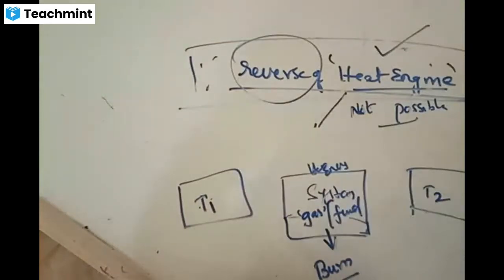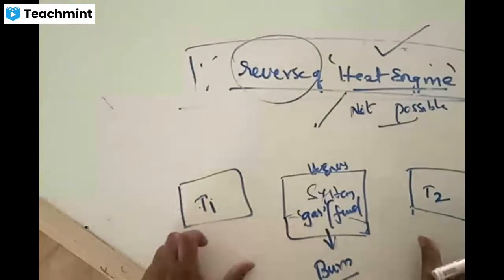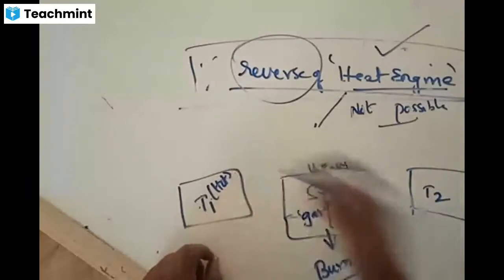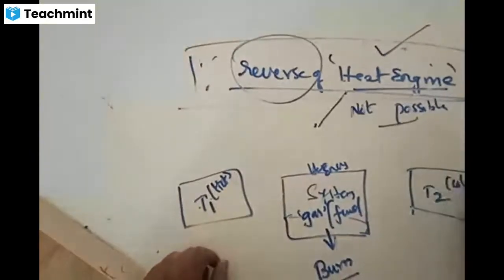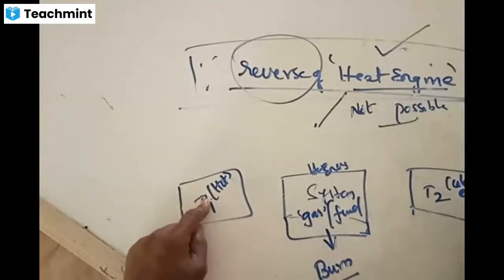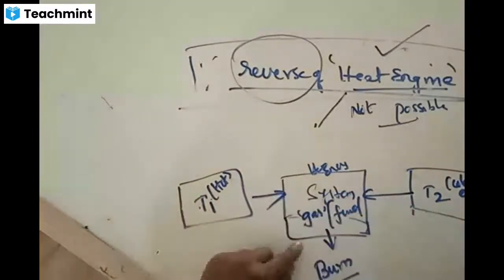Some kind of heating element in the form of a fuel, right? Once this is heated up, it is surrounded by two different temperatures. Usually two different temperatures, one would be a hotter body, the other would be a colder body. These two are not interacting directly with each other, but these two are interacting with what? These two are interacting with the system.